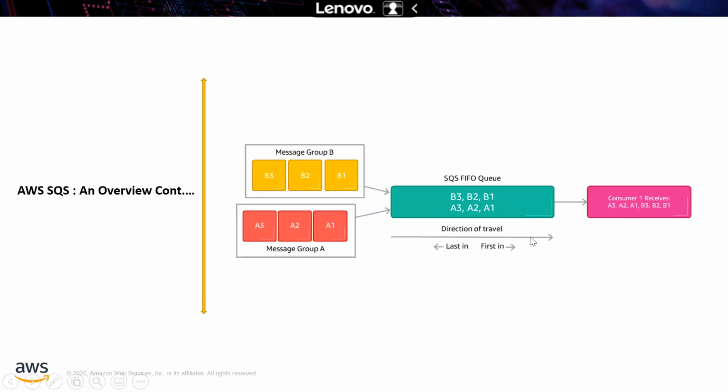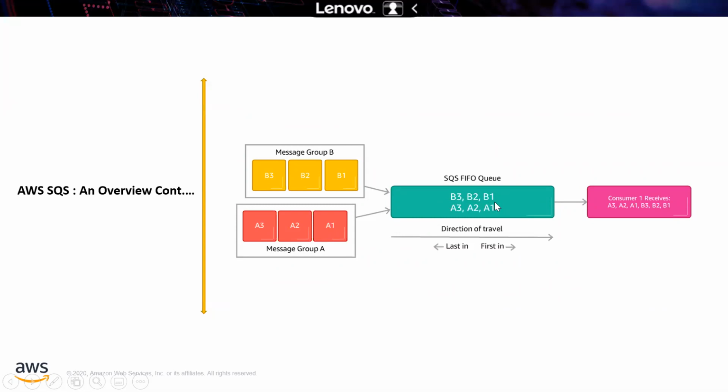Okay. So in AWS, how is it displayed? We are getting messages from group B, messages from group A, and messages from group C. So there are several components passing the messages, and the queue is continuously queuing these messages. Here is the last in and here is the first in.